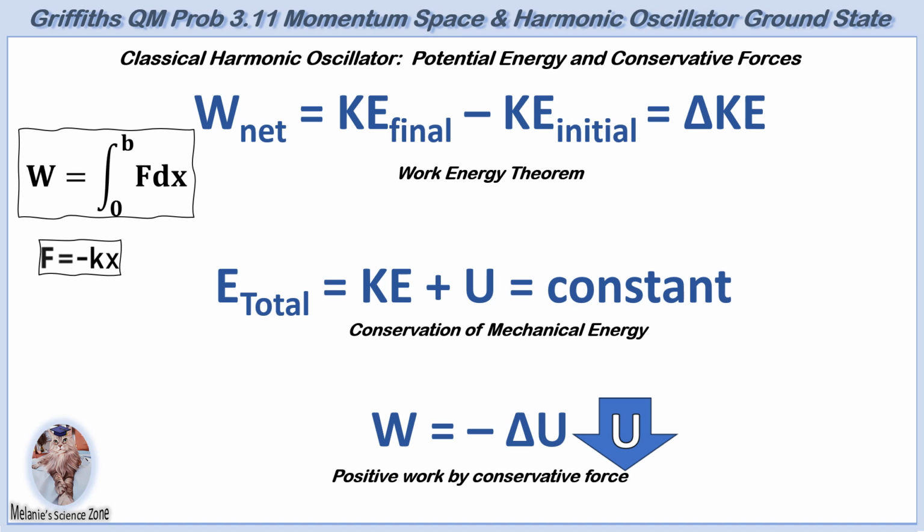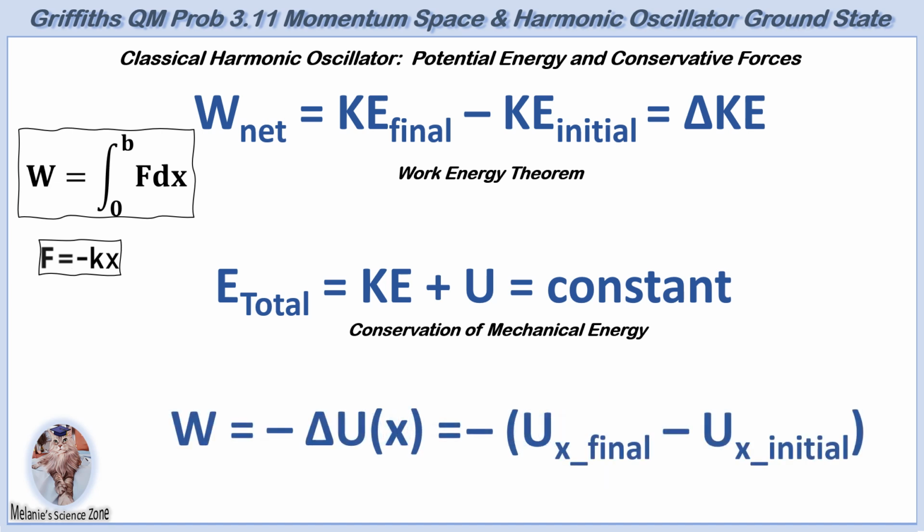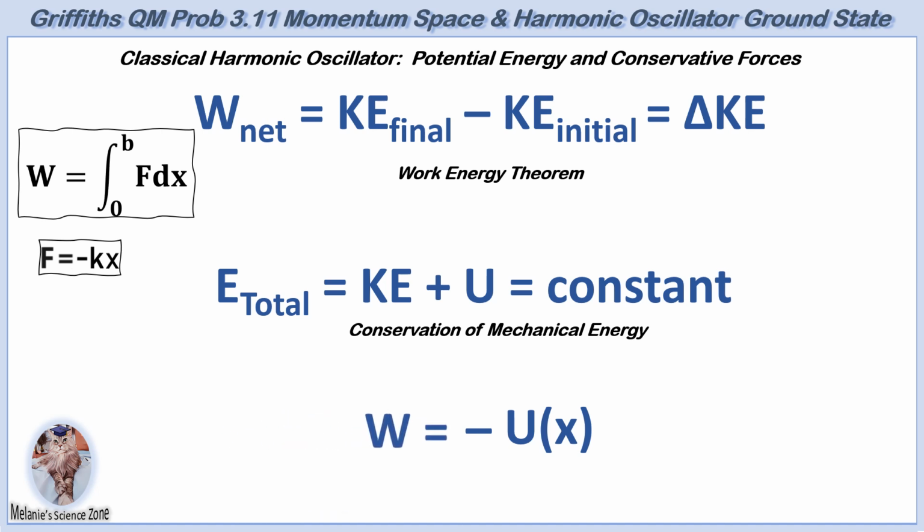To calculate the change in potential energy between two positions, we use the potential energy function U of x. The change in U of x is given by U of x final less U of x initial. Since only changes in potential energy matter, we often assume that the initial position has zero potential energy, simplifying the equation to just U of x final. In this way, U of x represents the potential energy at the final position.